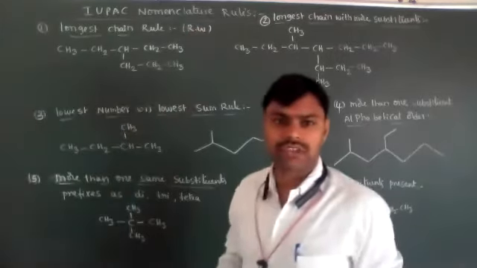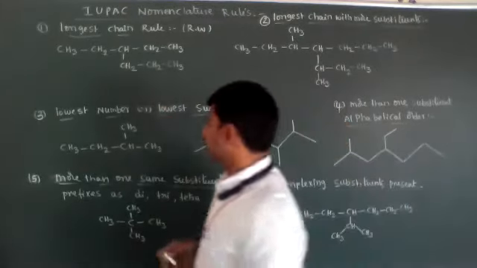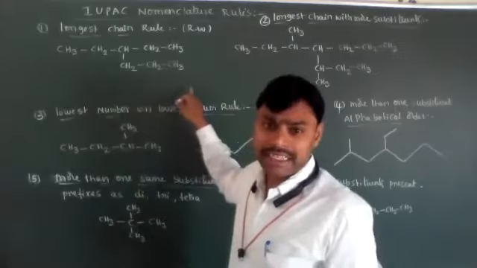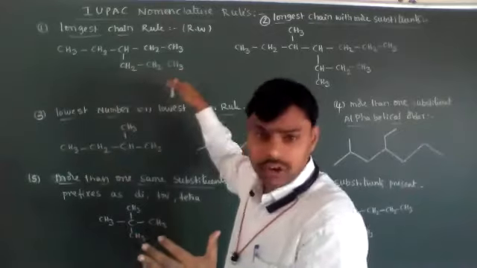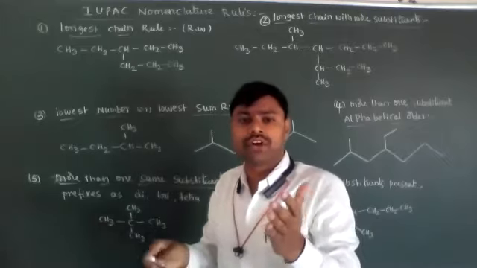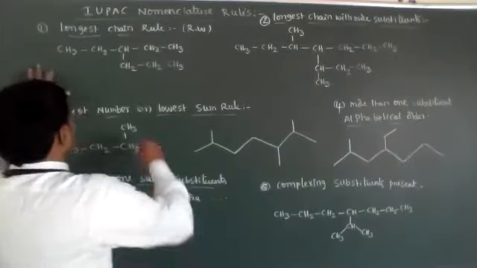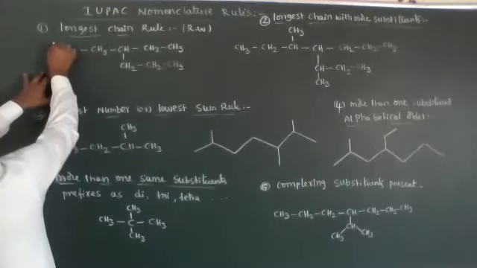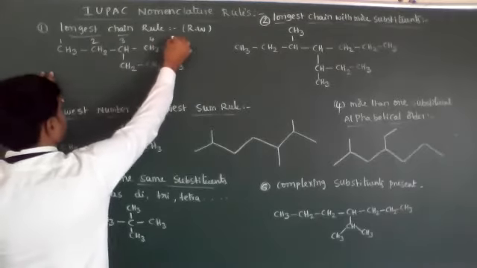The longest carbon chain, we first have to identify. Tell me, in the first example, what is the longest carbon chain? Longest carbon chain means without breaking the bond, the carbon connectivity. Don't think it is always straight. You have to observe the given organic compound. Without breaking the carbon bond connectivity, left to right or right to left, 1, 2, 3, 4, 5. Five carbon atoms are in this structure.